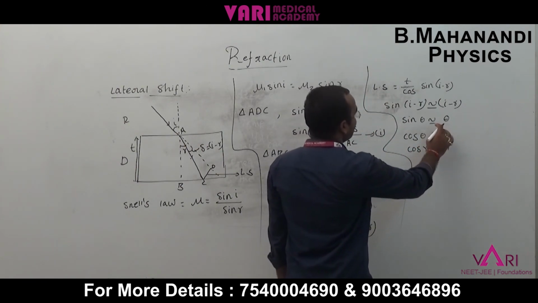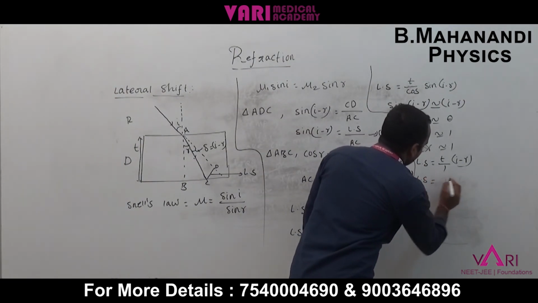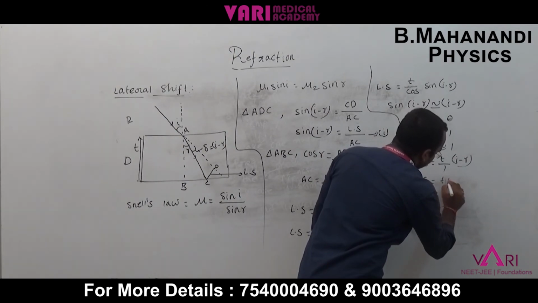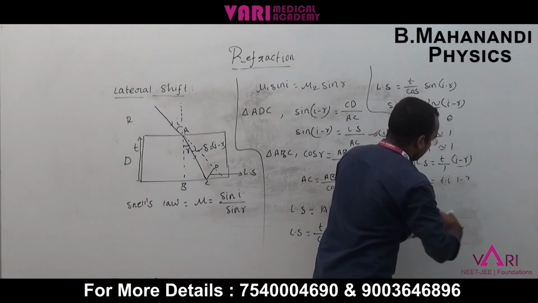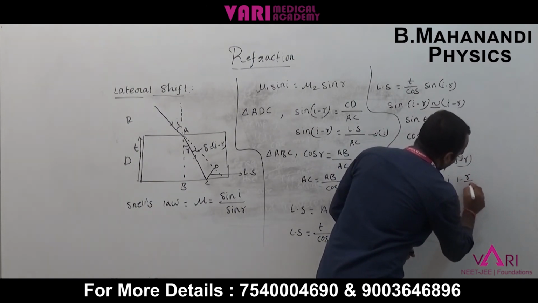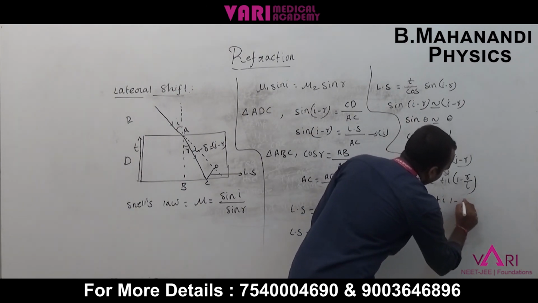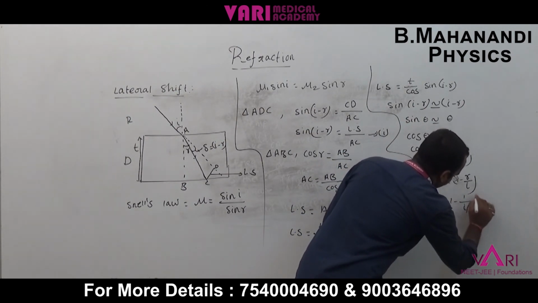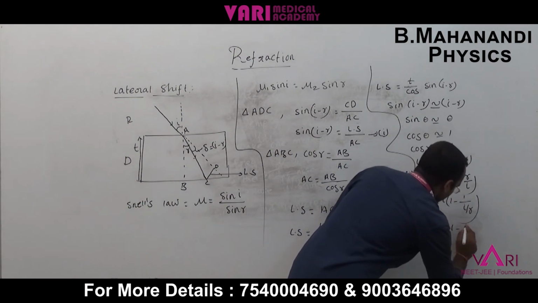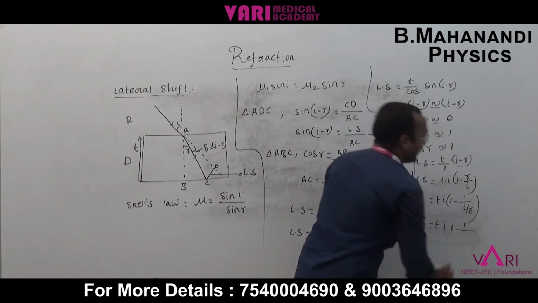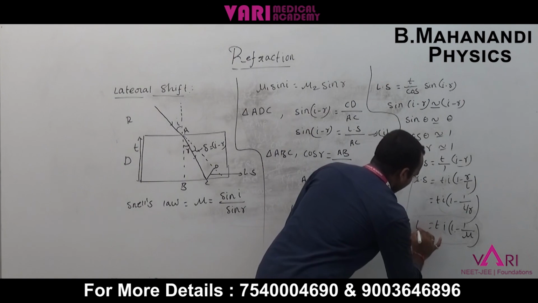Substituting these values, the lateral shift is T into I into 1 minus R by I, that is, T I into 1 minus 1 by I by R, where I by R is the refractive index. This is called the lateral shift.